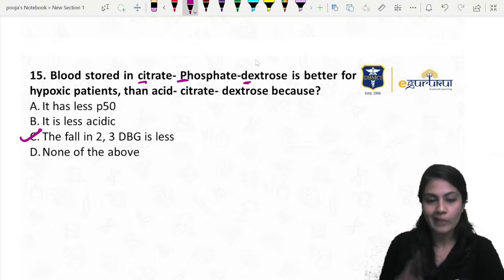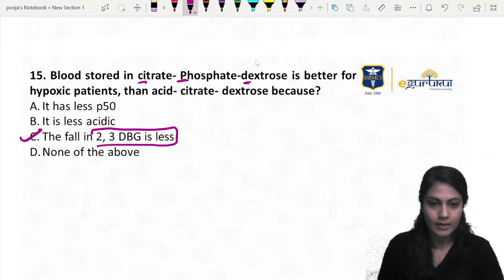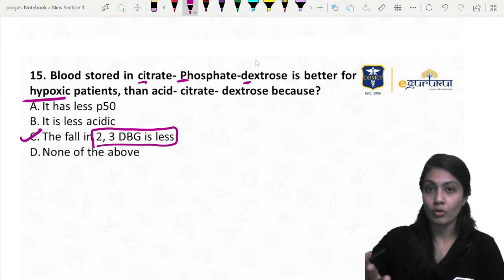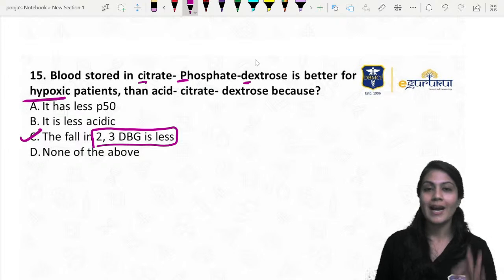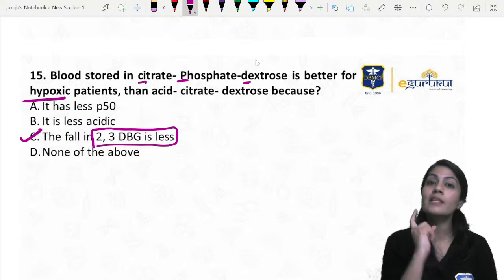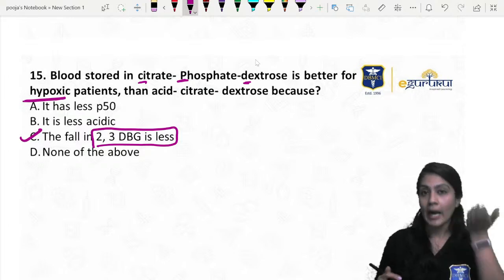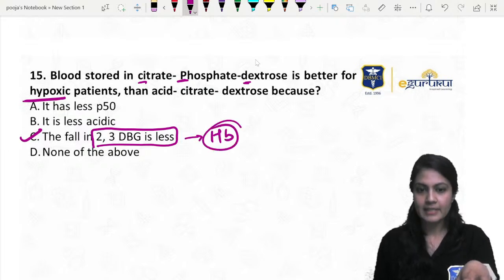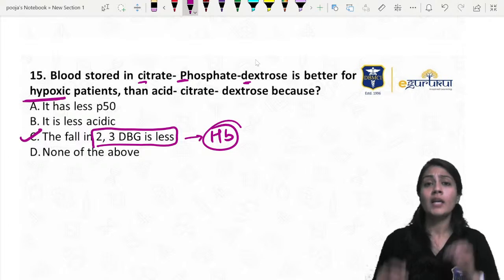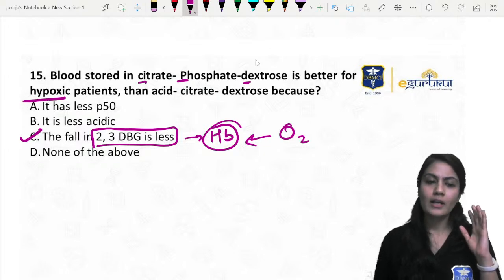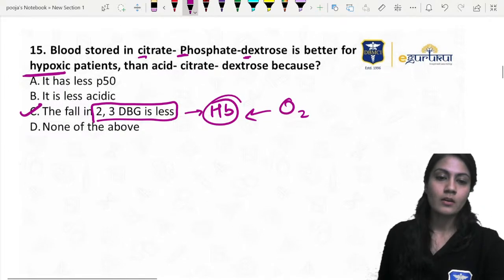Now remember, the only one thing is that 2,3-DPG is less, right? We are dealing with a hypoxic patient, so we need to give more and more oxygen. Remember, this 2,3-DPG and this oxygen fight for one chair. That one chair is hemoglobin. If the 2,3-DPG is higher, it will go and sit on that chair, that means it will bind to the hemoglobin. If the oxygen is more, it is going to bind to the hemoglobin. The only difference over here is 2,3-DPG, which is less in the CPD.